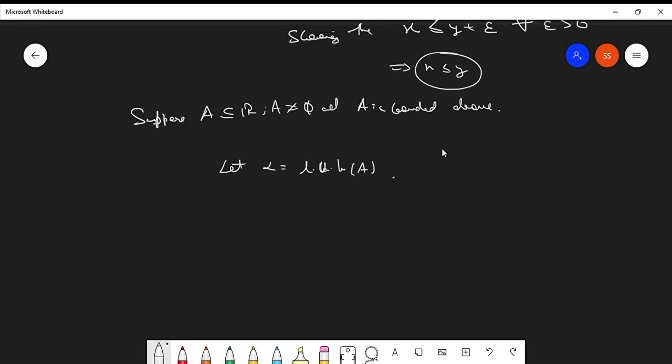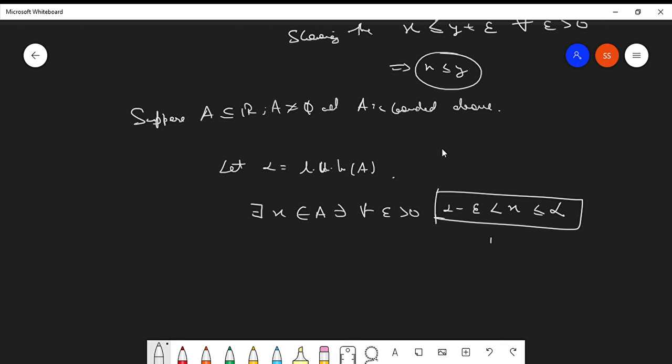Then there exists some x which belongs to A such that for all epsilon greater than 0, alpha minus epsilon is less than x, which is less than or equal to alpha, because alpha is the lowest upper bound. This is a relation which will be useful in the next lecture.